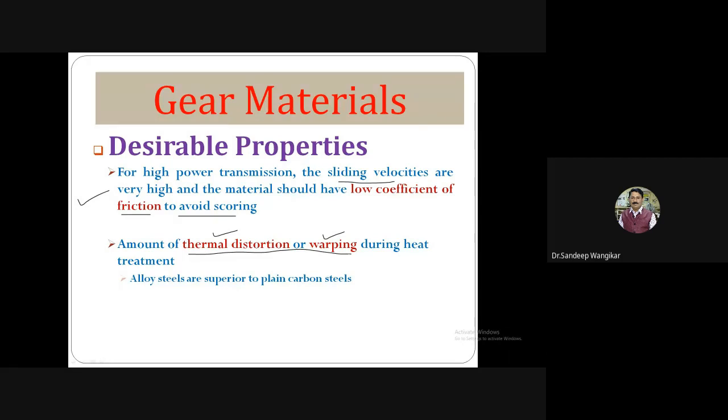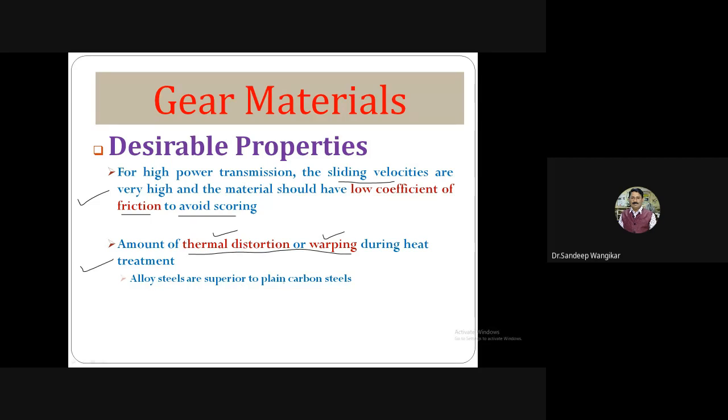If it is operating at room temperature, 35, 40, 50 degrees, no problem. But if it is operating at 500 degrees, definitely there will be thermal distortion, and when it cools down, the distortion disappears again. We have to consider this, otherwise failure of the gear may occur.